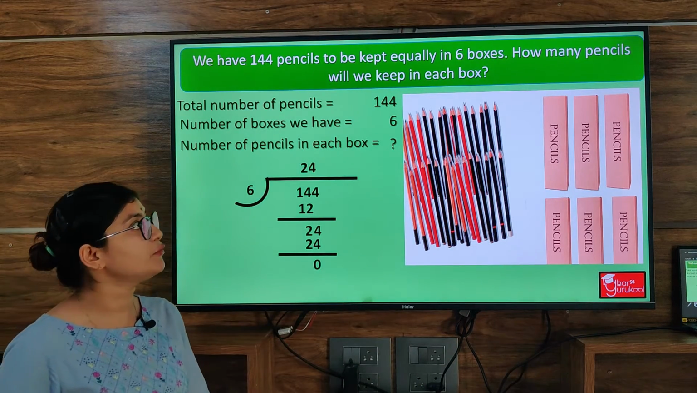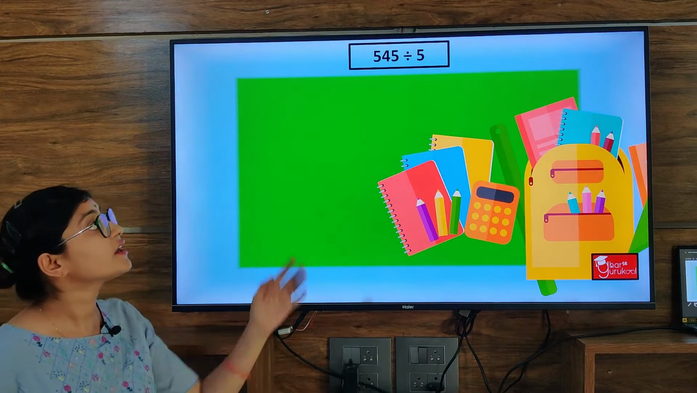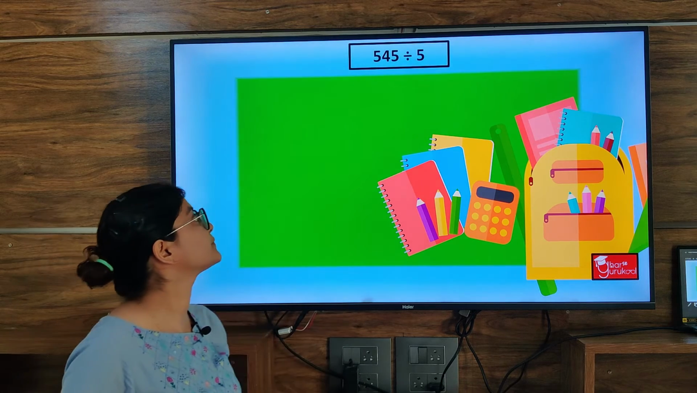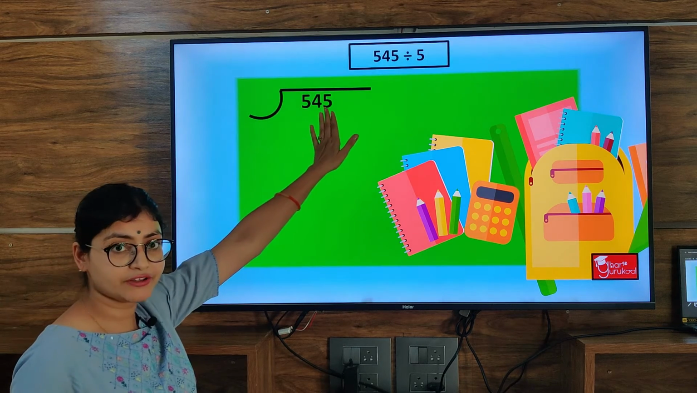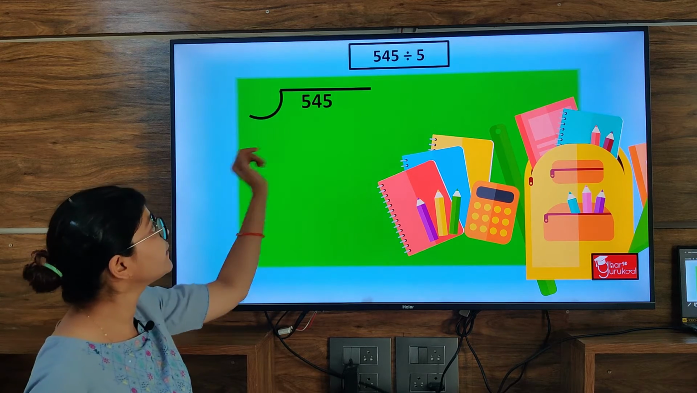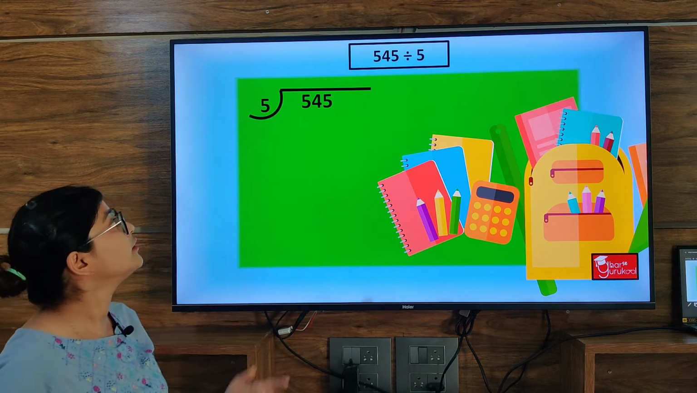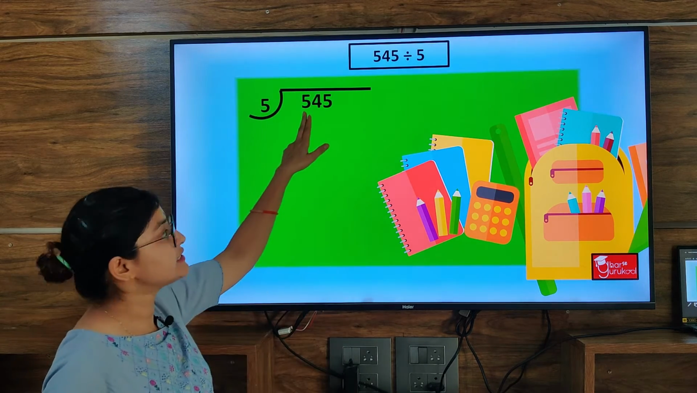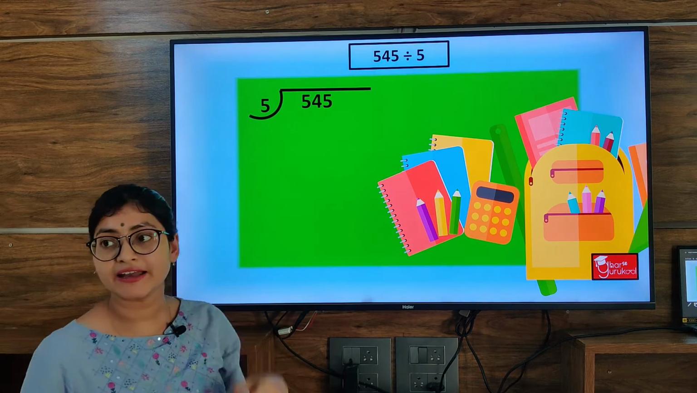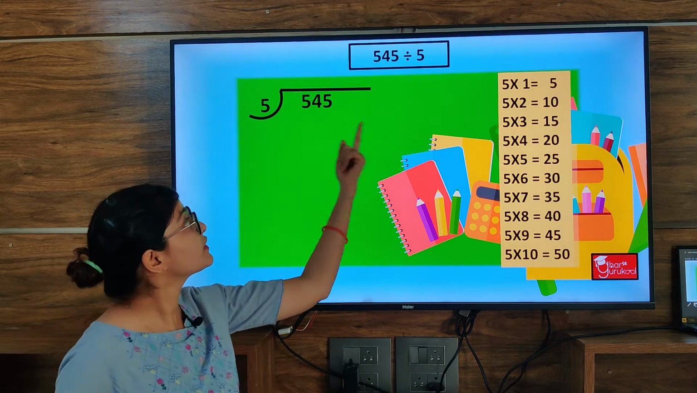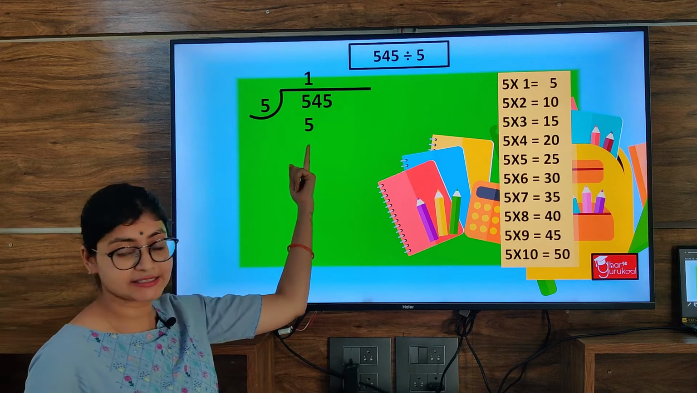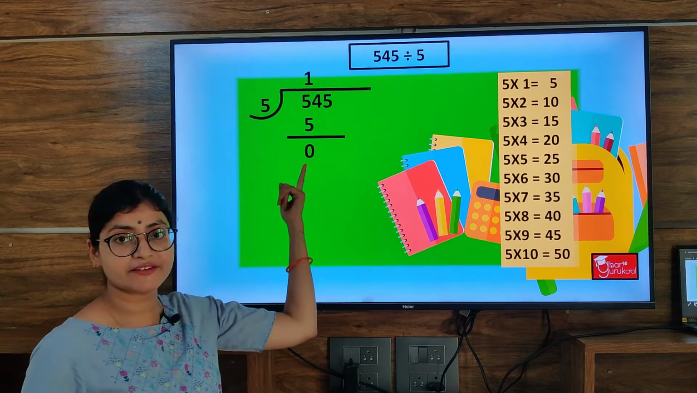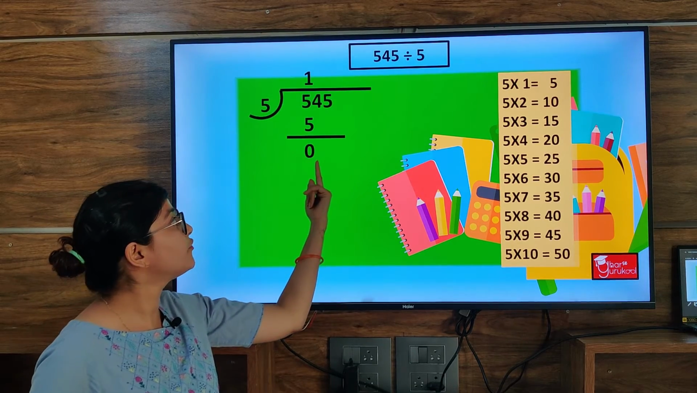Now let's take one more problem question. Here we have 545 divided by 5. 545, this is the number that we have to divide, and 5 is the divisor. Now let's compare this 5 and 5. They both are equal, so we can take the single number only. So 5 ones are 5. This can go in one time. Now let's subtract 5. 5 minus 5 is 0. Now we will copy this 4 here.